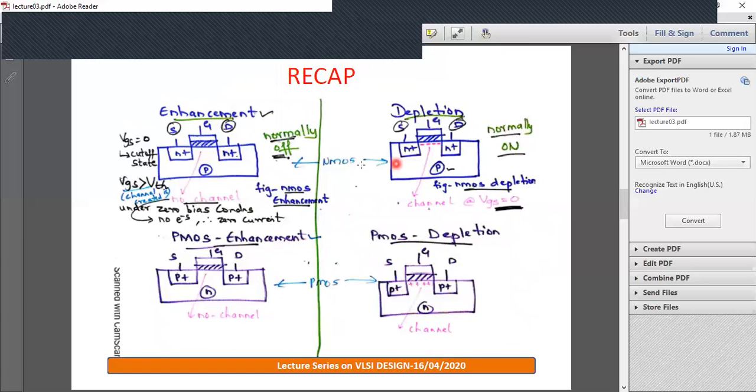These are the structures of those four devices: enhancement and depletion. Most VLSI design is performed using enhancement devices, so we'll mainly concentrate on them. They are normally off, and to turn them on we have to apply sufficient voltage at the gate terminal. Whereas depletion devices are normally on devices.